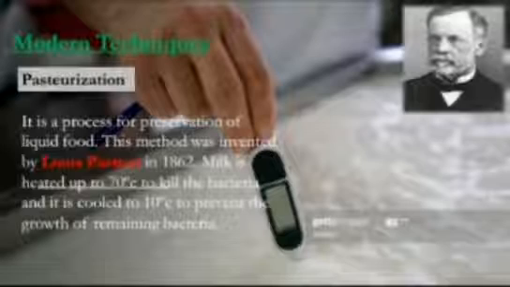A best example is milk, which is heated up to 70 degrees Celsius to kill the bacteria, and it is cooled to 10 degrees Celsius to prevent the growth of the remaining bacteria. Then the milk is stored in sterilized bottles in cold places. The best example is the milk packets we use in our day-to-day life. That milk is pasteurized milk.